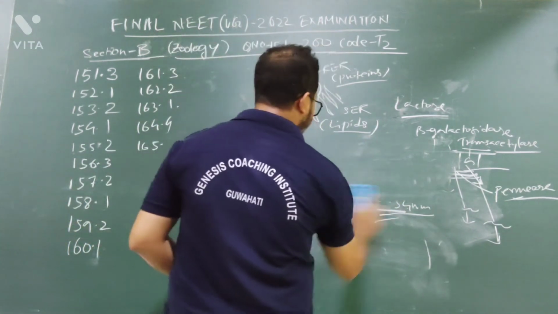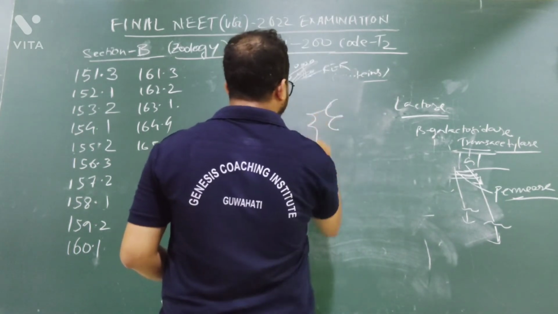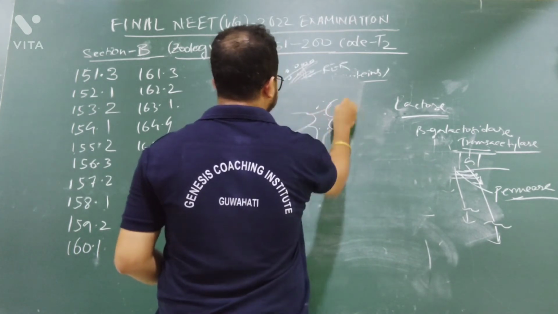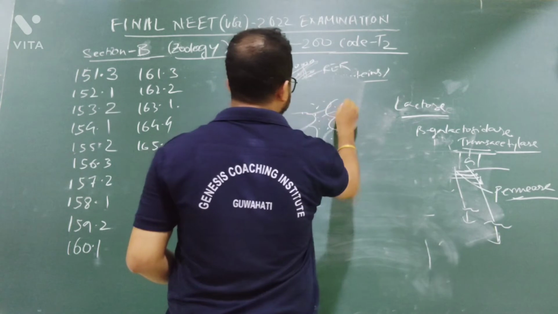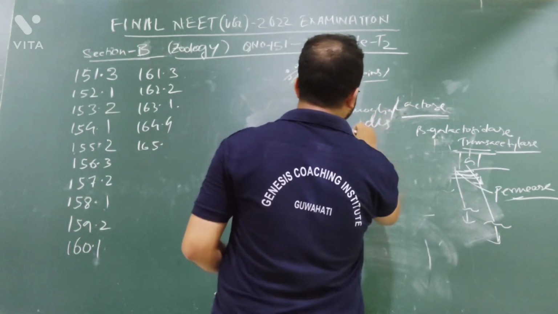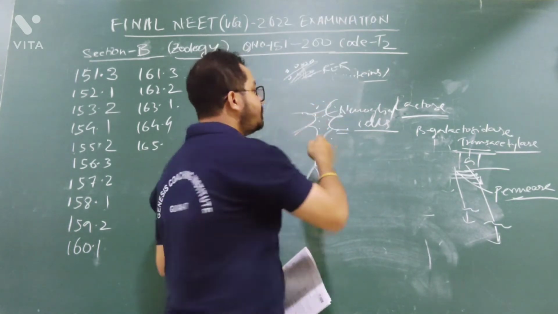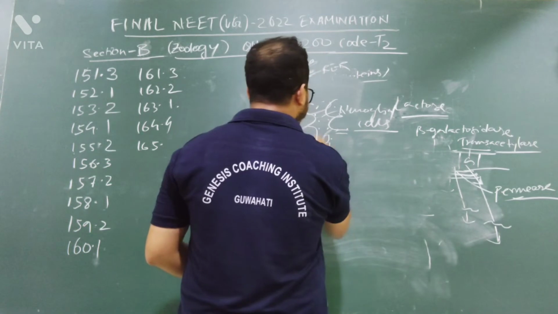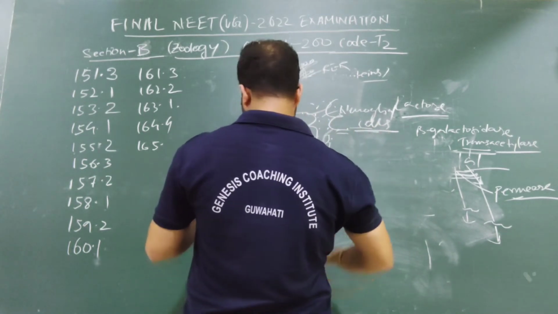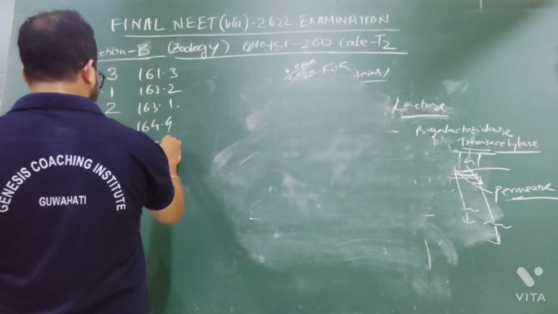Neuroglia is a cell found in nerve tissue. Suppose this is a nerve cell. Here you find some cells, known as neuroglia. Neuroglial cells are very important for the production of myelin sheath. So neuroglial cells are found in the nervous tissue. This is not a connective tissue. So option number 1 is the correct answer. Question number 165, option number 1.